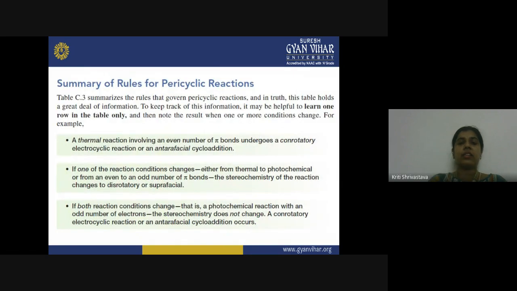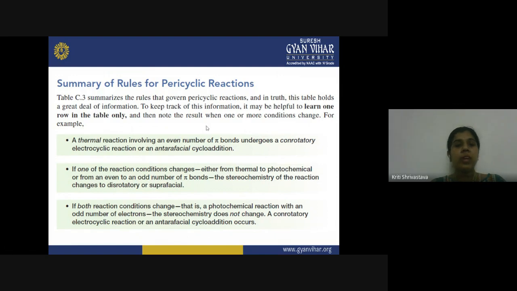So let us summarize the rules for pericyclic reaction. We will summarize this in the form of a table as well. What are the three thumb rules that we can use to predict the course of a pericyclic reaction? The first is a thermal reaction involving an even number of pi bonds undergoes a con-rotatory electrocyclic reaction or intrafacial cycloaddition. So in case of cycloaddition, we have already discussed the intrafacial and suprafacial type of addition.